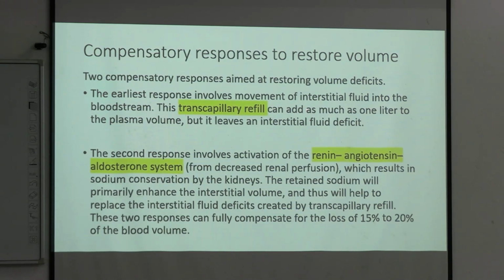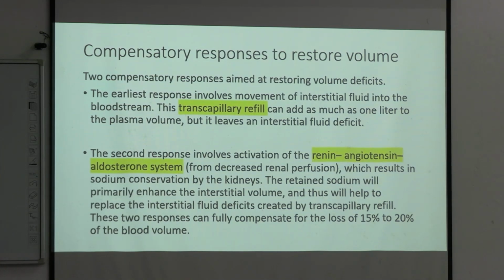This transcapillary refill can add as much as 1 liter. There is a limit to it. By doing transcapillary refill, maximum compensation can be done up to 1 liter, right? Now the second compensatory mechanism involves the renin-angiotensin-aldosterone system, which results in sodium conservation by the kidney. But remember, it takes time, right? The retained sodium will primarily enhance the interstitial volume and thus will help to replace the interstitial fluid deficit created by transcapillary refill.